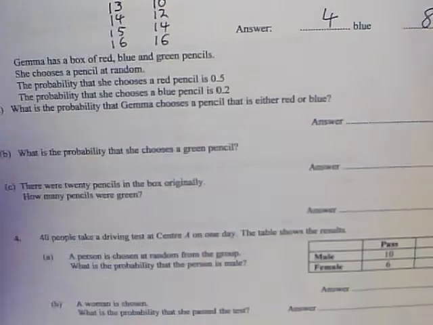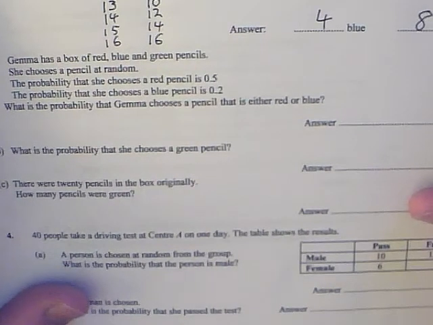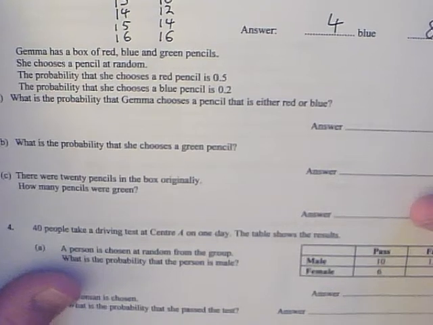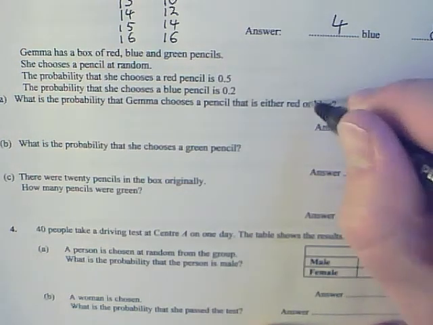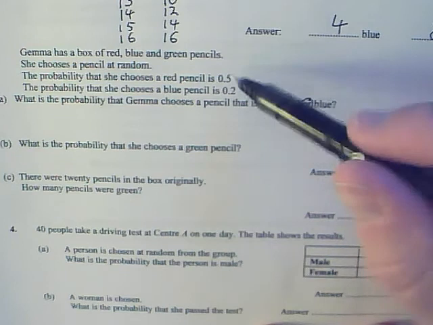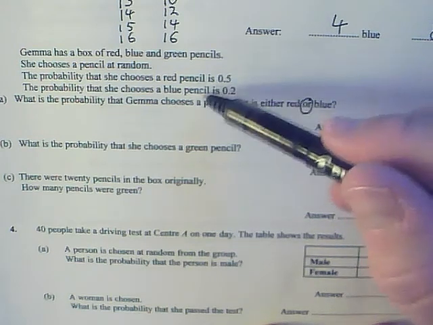Question 3. Gemma has a box of red, blue, and green pencils. She chooses a pencil at random. The probability that she chooses a red pencil is 0.5. The probability that she chooses a blue pencil is 0.2. What is the probability that Gemma chooses a pencil that is either red or blue? Okay, so the key thing here is if it's red or blue, then I've got the chance of the red or the chance of the blue one.